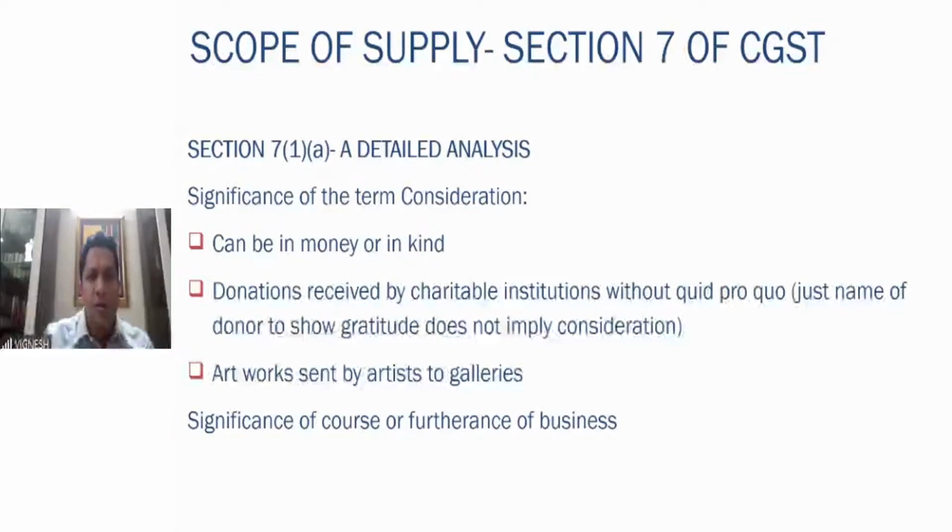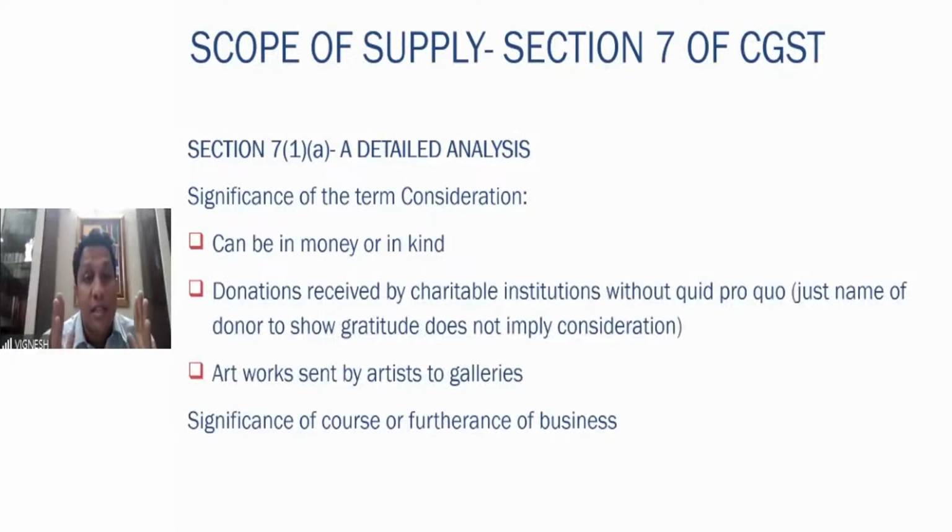Now let us take into account the second situation, where the person who is donating the fridge is running an electronics company, say Bajaj Electronics. He is the owner of Bajaj Electronics, and Bajaj Electronics has donated a fridge to the charitable institution. There you mention, thanks Bajaj Electronics. That means, is there quid pro quo?